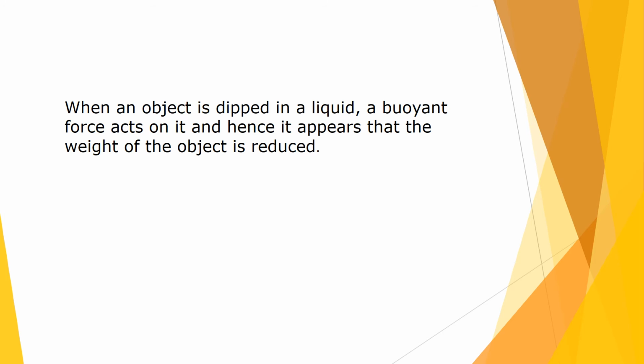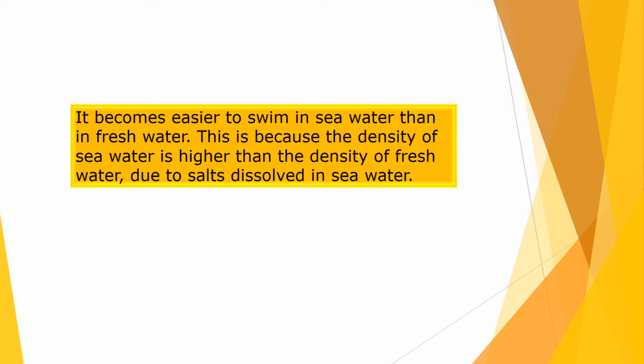Now an important point regarding buoyant force. When an object is deep in a liquid, a buoyant force acts on it, and hence it appears that the weight of the object is reduced. Now it is very easy to swim in sea water than in fresh water, because the density of sea water is higher than the density of fresh water, because in sea water there is a presence of salts which are dissolved in sea water.